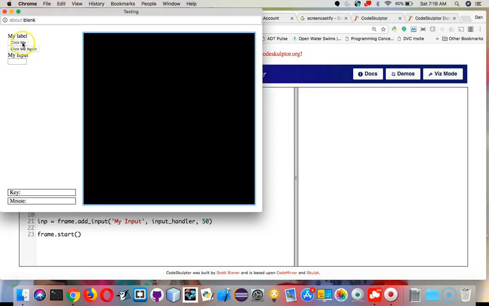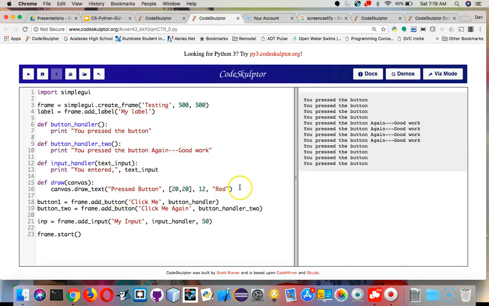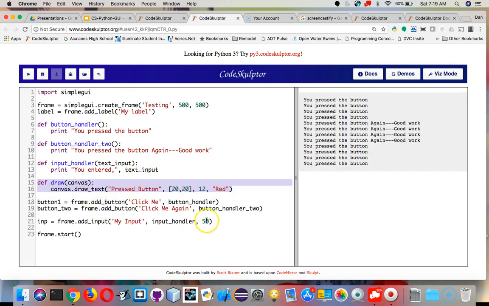I run it and I press the button and it shows up over there, but nothing's happening on my canvas. What we have to remember is making this function is not setting a draw handler. We can create as many functions as we want, but we have to connect it to the GUI. So if we go back and see what we missed from the one before, we can see that we haven't set this draw handler. So I'm going to copy that and bring it in. Now what I should see is my draw handler is set to this thing here. So we'll see what happens.